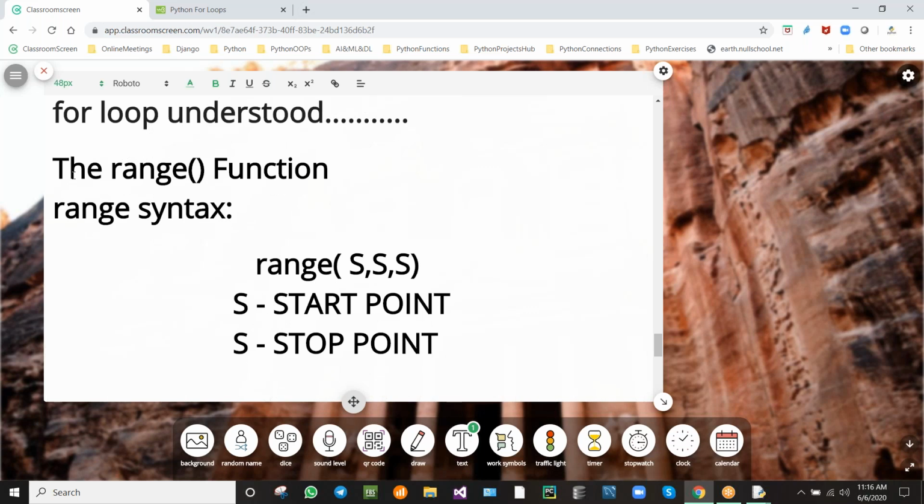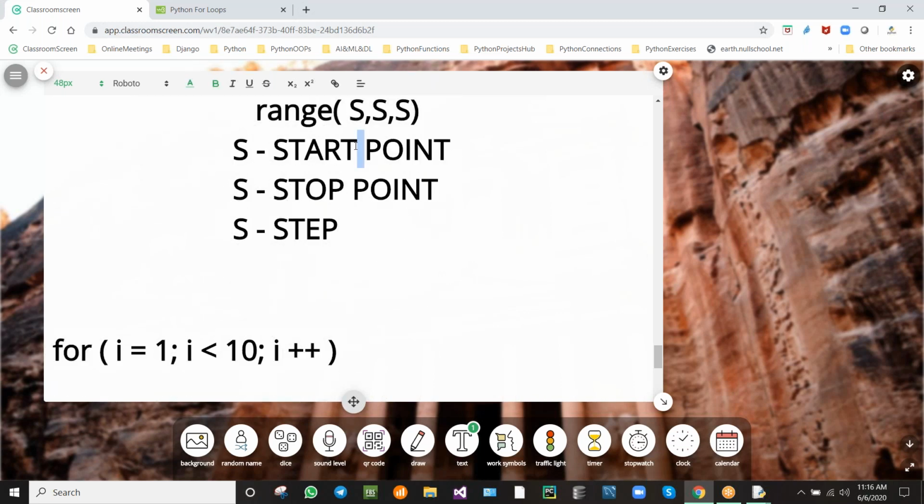The third s is the step. If the start is default, it will be 0.